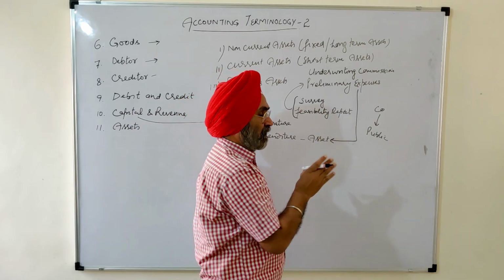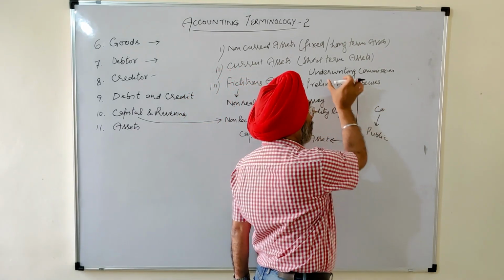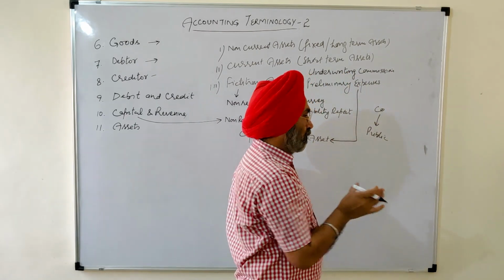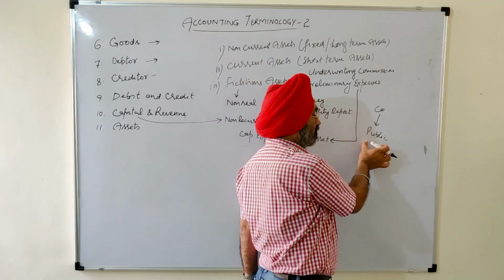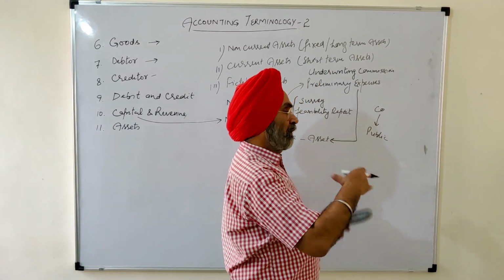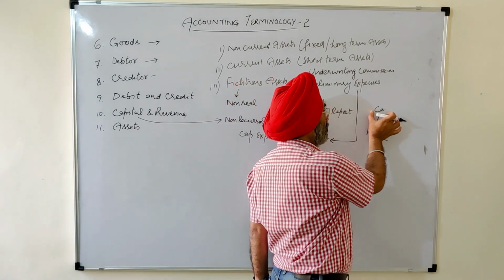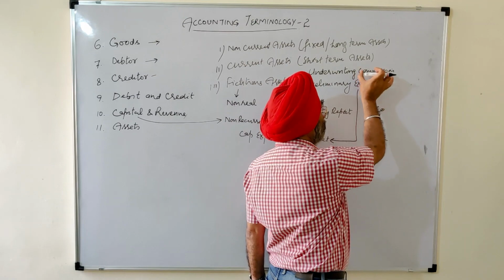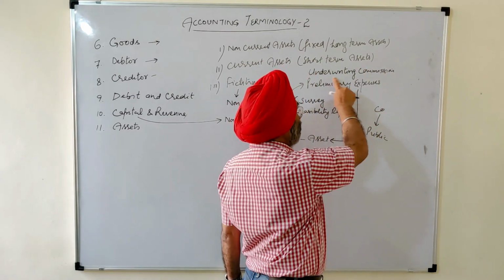Their reputation may be spoiled. Then they engage underwriters, who guarantee that if the public does not purchase your shares, we will purchase all your shares. For giving such a guarantee, they charge a commission from the company, and that commission is called underwriting commission.